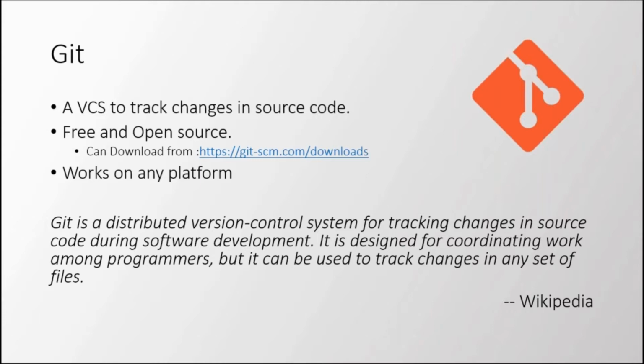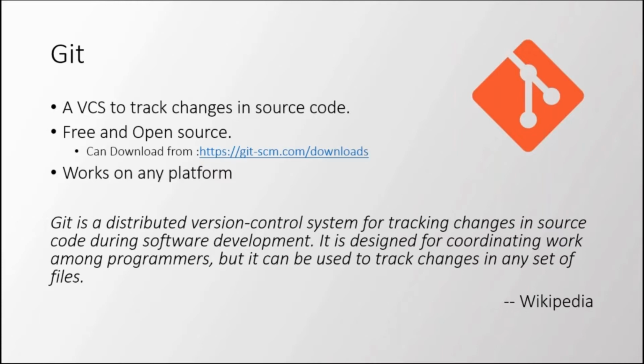The primary purpose is to track changes in the source code during software development. When you're developing things, you need to keep track. For example, today we have built our home page. So this is today's work. Then tomorrow we might do something else. If we want to track each and every operation, each and every change that we made to our source code, we use a version control system like Git.